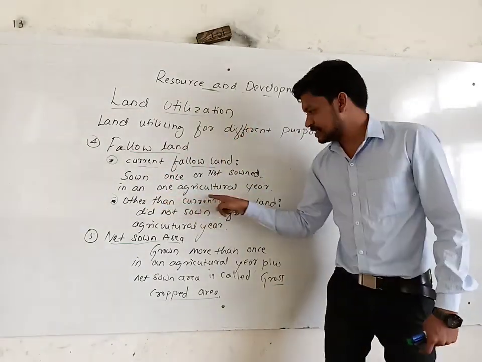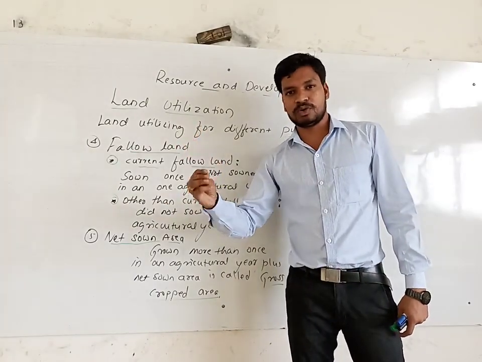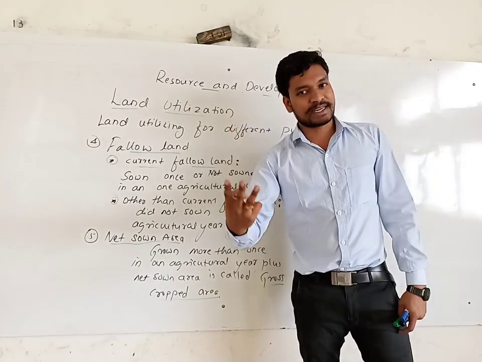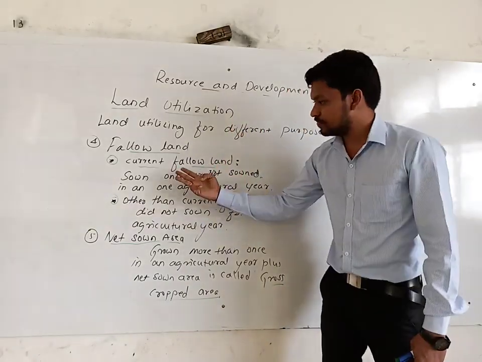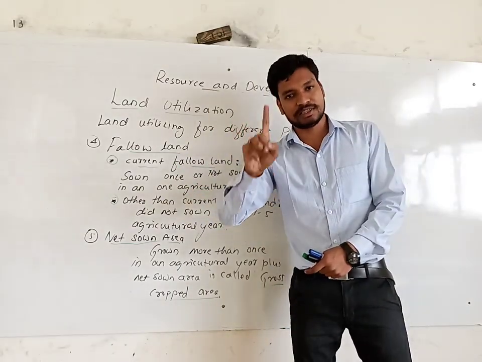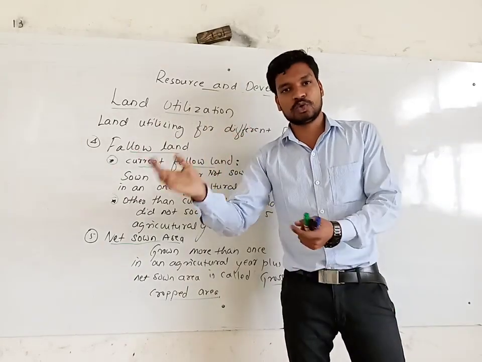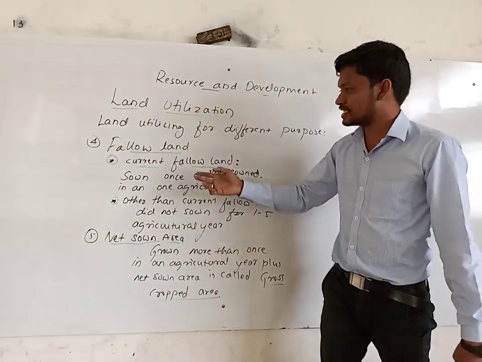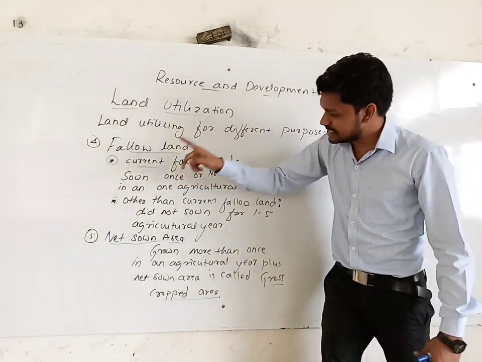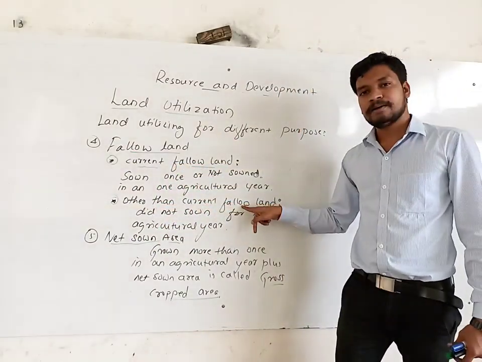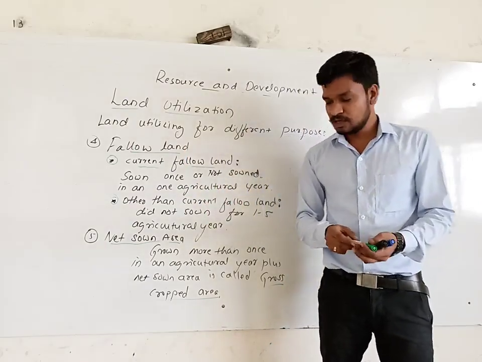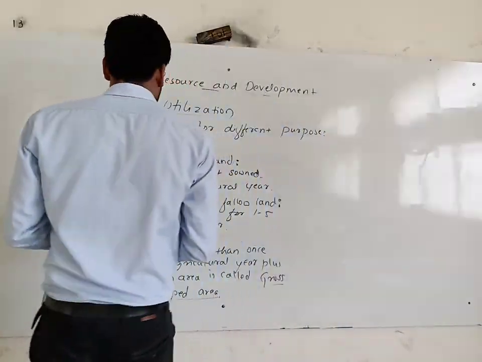In one agricultural year we can sow 3 times, because we have 3 cropping seasons. In that, we sowed only once, and in the rest of the 2 seasons we did not sow anything. So that's current fallow land. In other than current fallow land, we have not sown anything for 1 to 5 agricultural years.